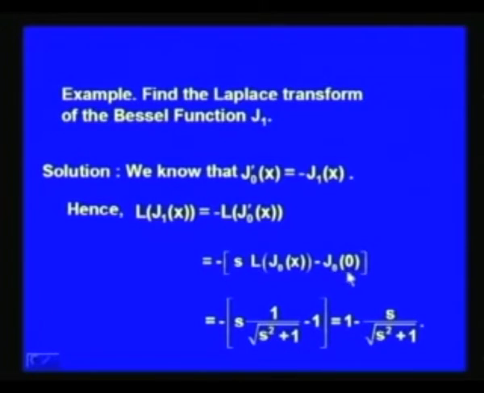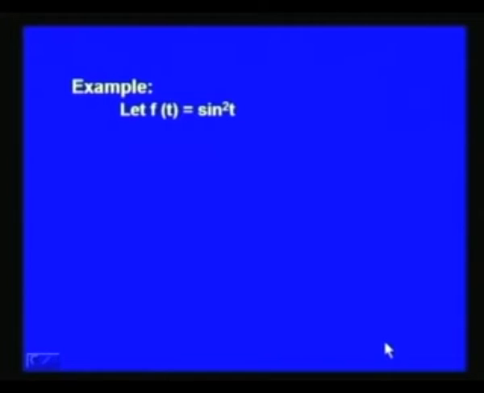If you put x equal to 0 in the series expansion of J0(x), then you get the value of J0(0) as 1. So, we get the Laplace transform of J1(x) as 1 minus s over square root of s square plus 1. Let us now take another example.